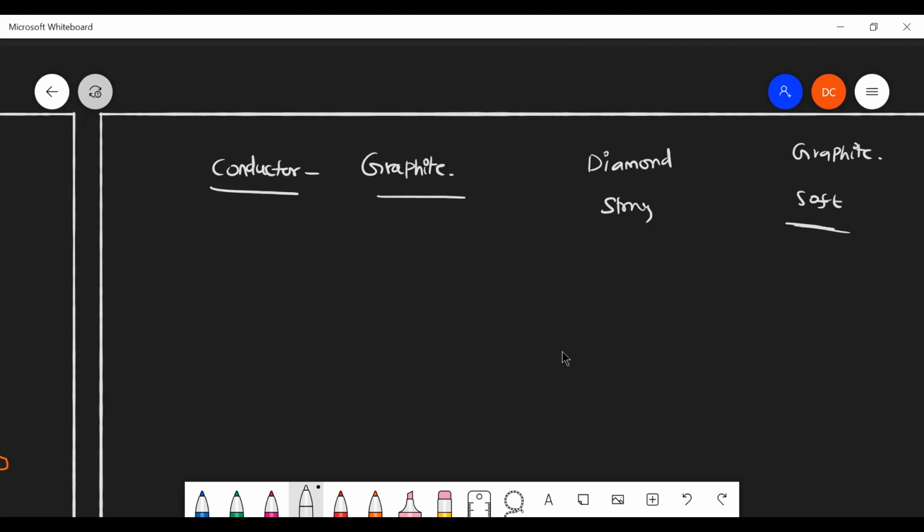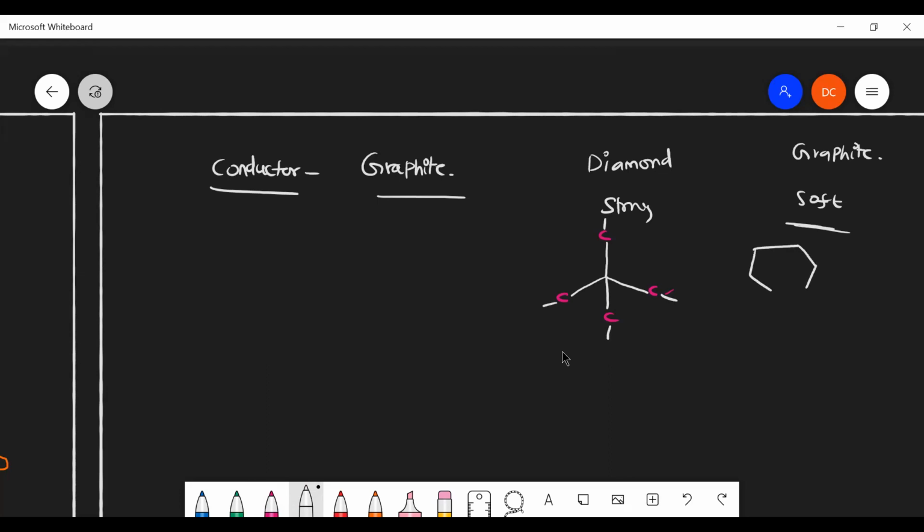So the diamond structure will be like this. This is the carbon atom, carbon atom, carbon atom. This carbon atom is also shared by four carbon. Every carbon is shared by 4 carbon. But in the graphite structure, it is not like that. Only 3 carbons are shared.